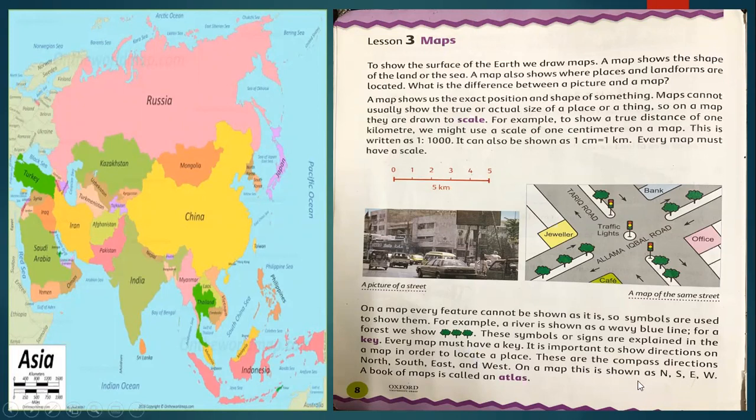Then at the end, they told us that a book of maps is called an atlas. As I told you, a map could be on one paper, but an atlas is a book of maps. Everything is in detail in an atlas. The location of each and every part of the world is discussed in detail. So this is called an atlas. A book of maps is called an atlas.